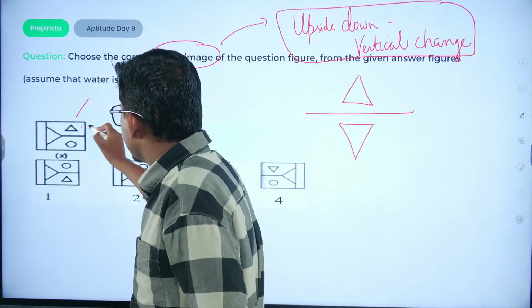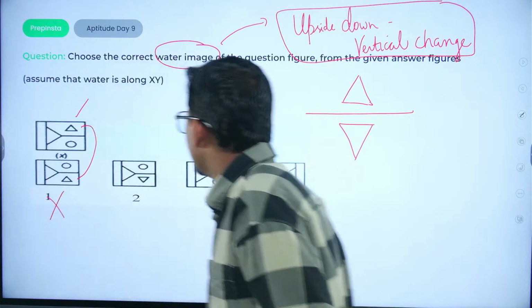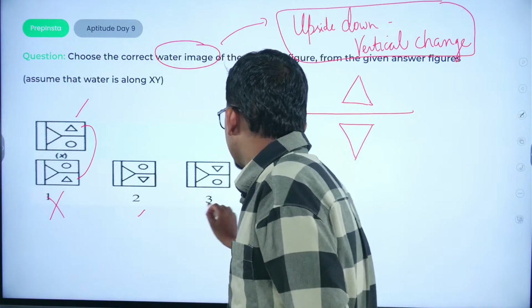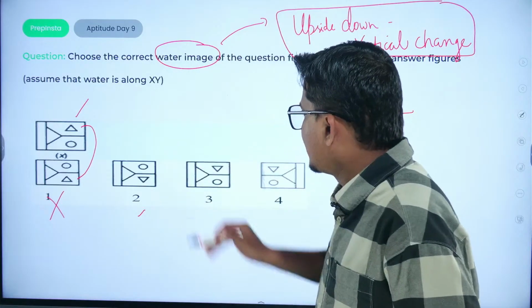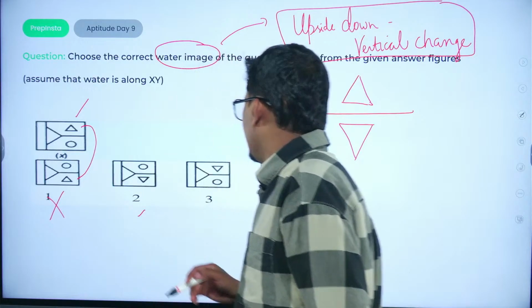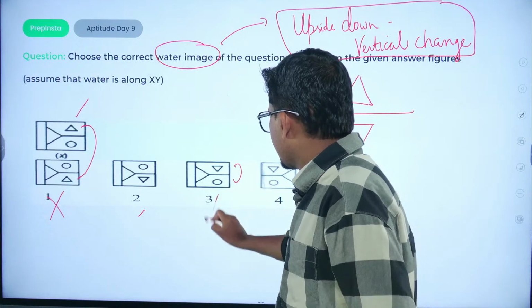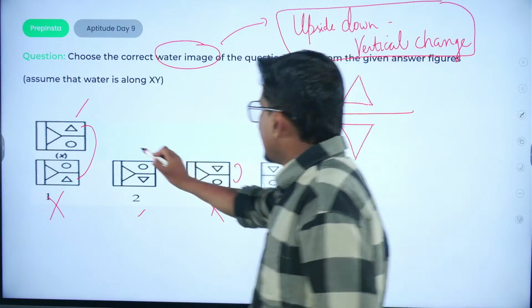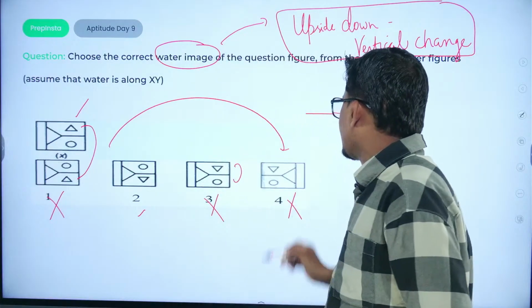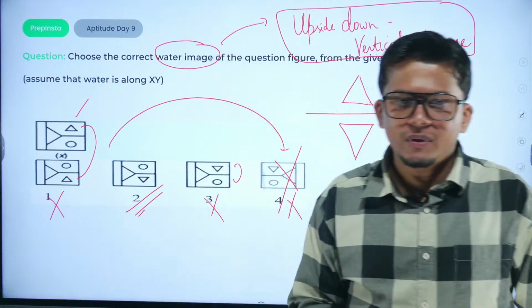No, because these two diagrams are identical. This would be the wrong answer. Can it be a possibility? Yes. Can it be a possibility? No, because the circle is beneath, the circle is in the lowermost diagram, so it won't. Look, here the position itself has changed, so this would be a wrong answer. This will also be a wrong answer because there would be no lateral change. So only one option would be right, that is option number 2.